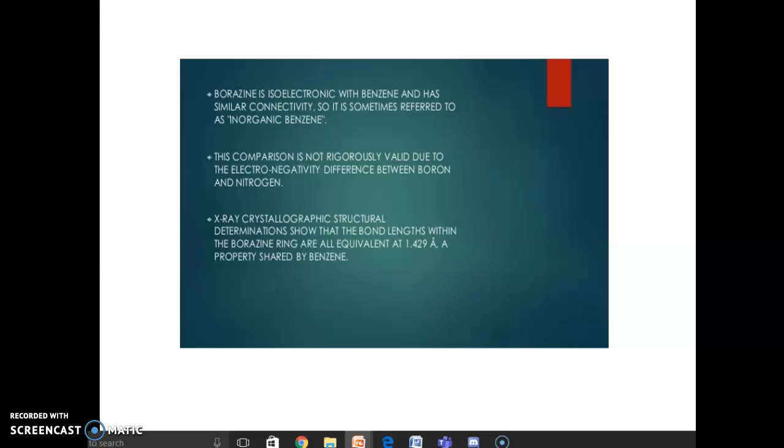This comparison is not rigorously valid due to the electronegativity difference between boron and nitrogen. Crystallographic structural determination shows that the bond lengths within the borazine ring are all equivalent at 1.429 angstrom, a property shared by benzene.